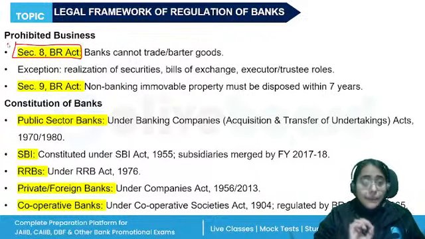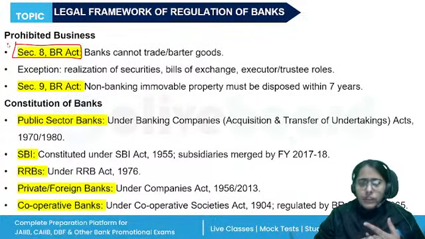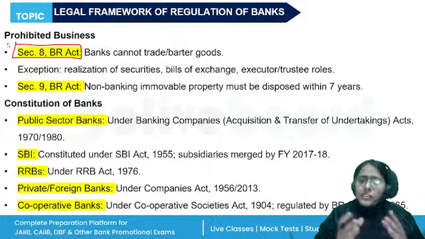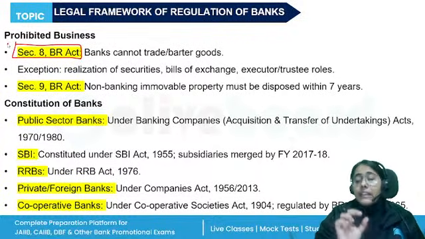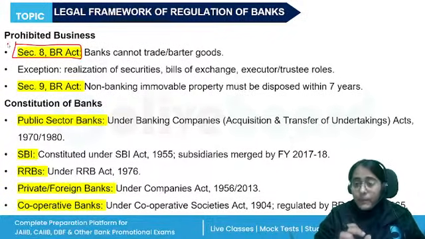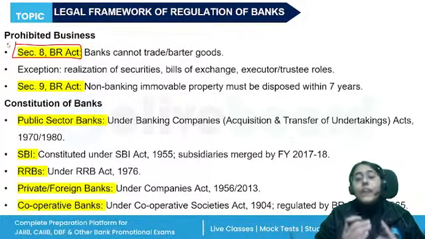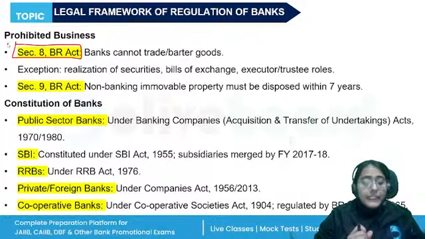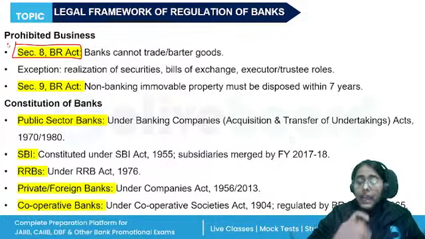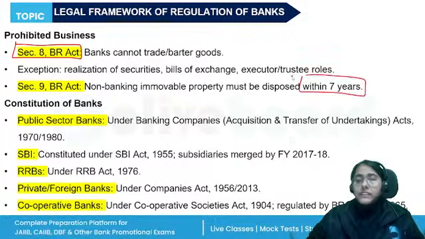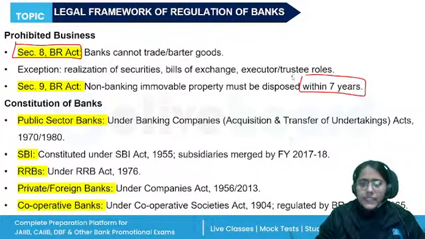There are certain exceptions, however, like bills or actionable claims, stocks, shares. Other than that, trading of goods and movable property is not allowed. If the banks do acquire some immovable property, they have to dispose of it within 7 years. Now, this can be extended, right? It can be extended further, maximum 10 years, not more than that. They have to dispose of any immovable property.